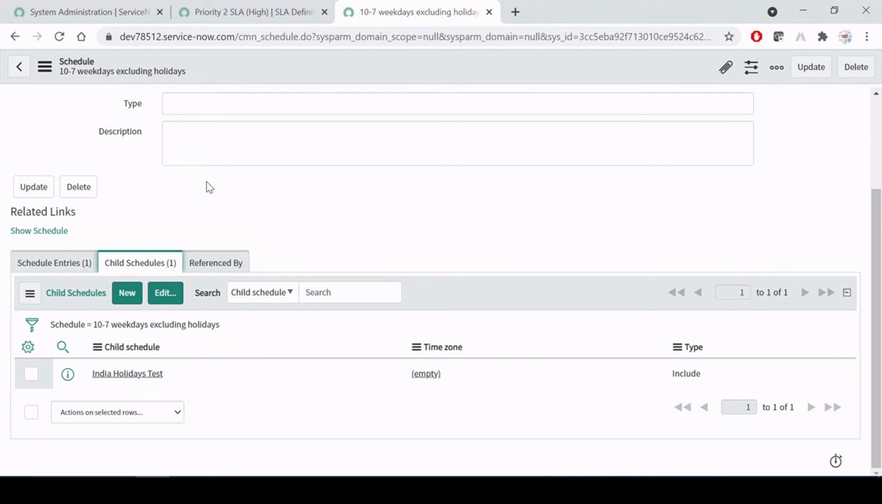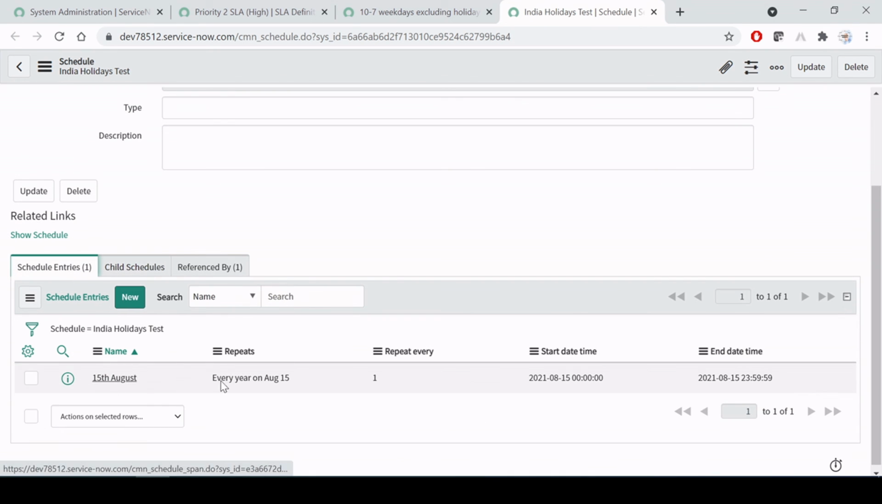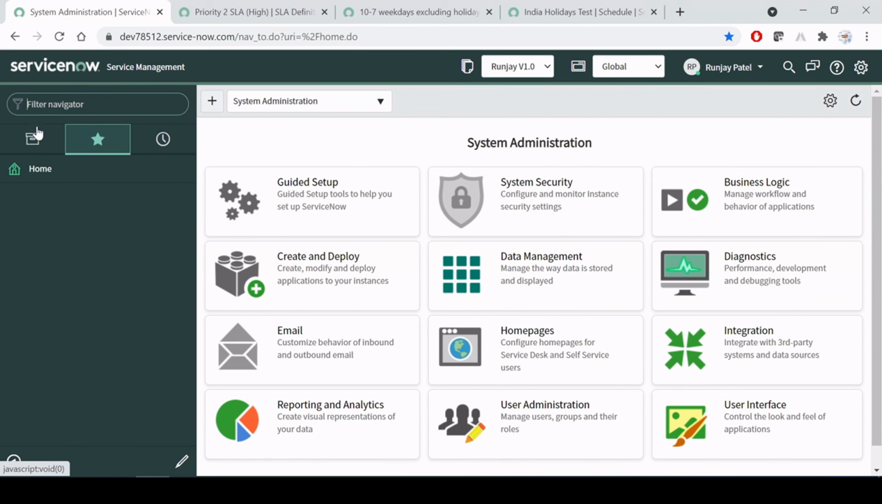And now for the holiday exclusion, I have created one schedule under the child schedules, and the name is India holiday test. Under this I have created the scheduled entry that is only for 15th August, right? Same way, let's go and have a look once.